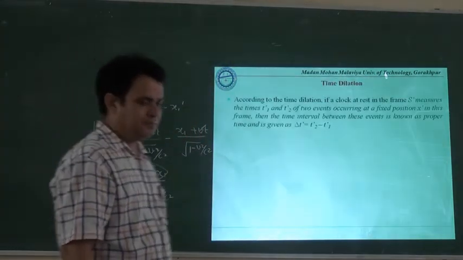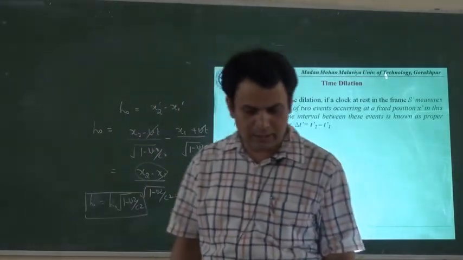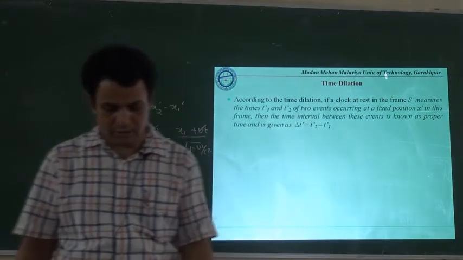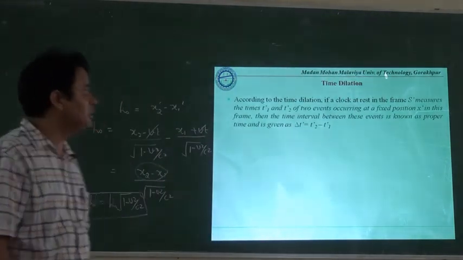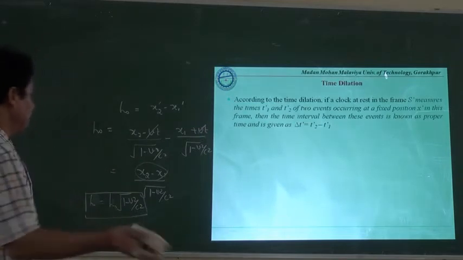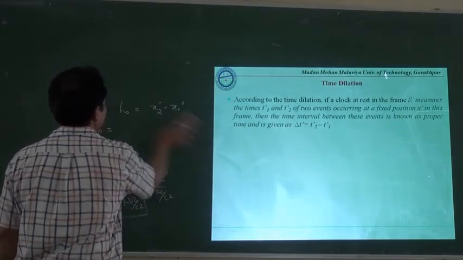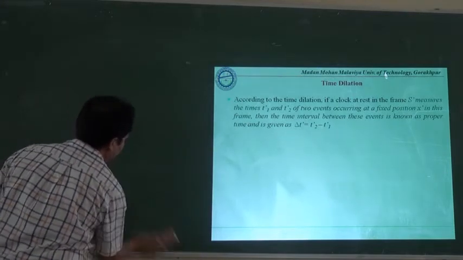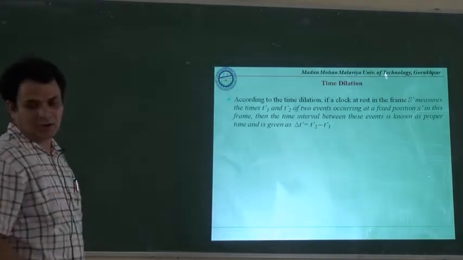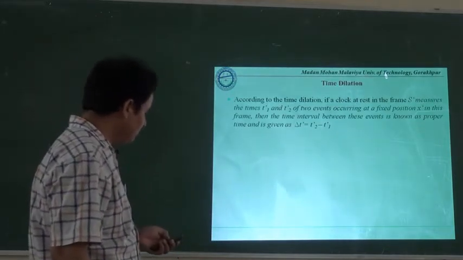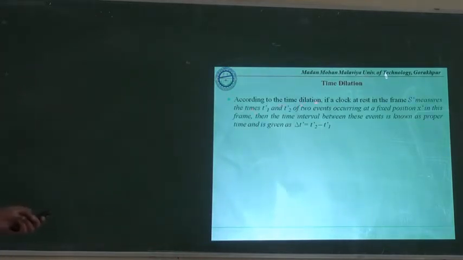Again, we may have another example. The other example means another consequence of the Lorentz transformation equation, that is the time dilation. It is a very important phenomenon which has been observed as a consequence of the Lorentz transformation equation. Here, according to the time dilation,